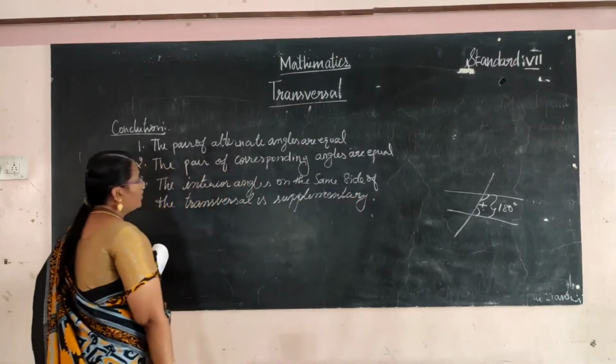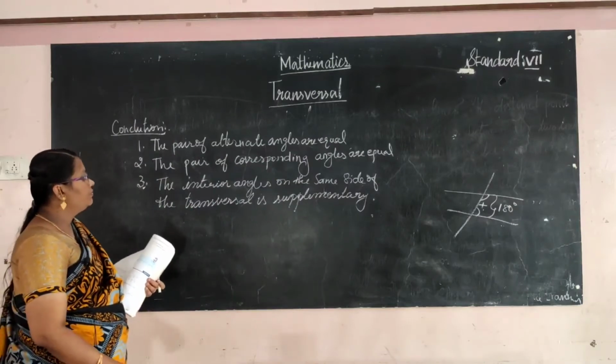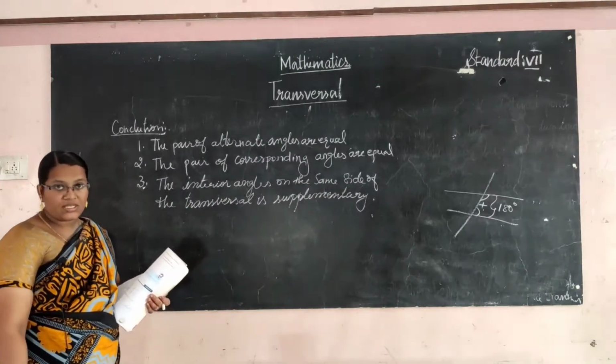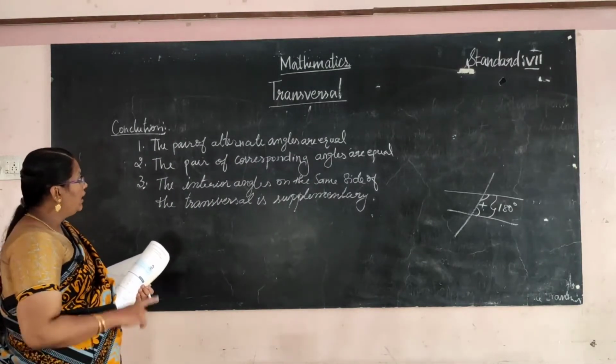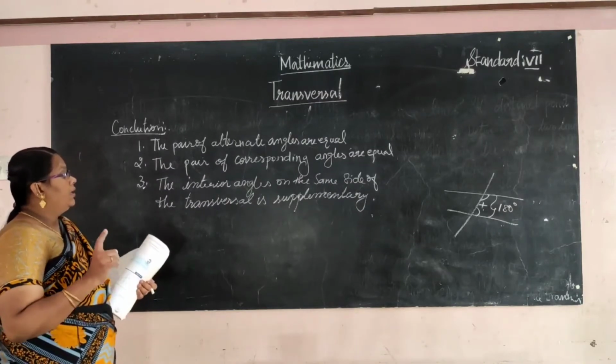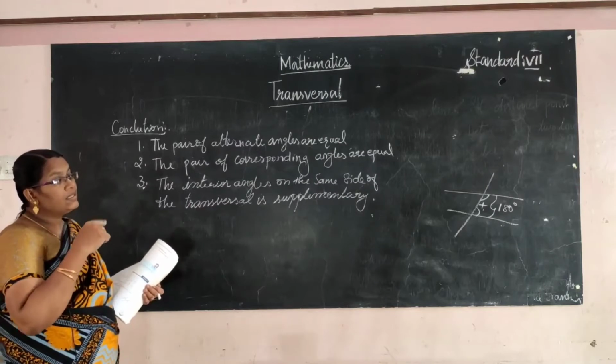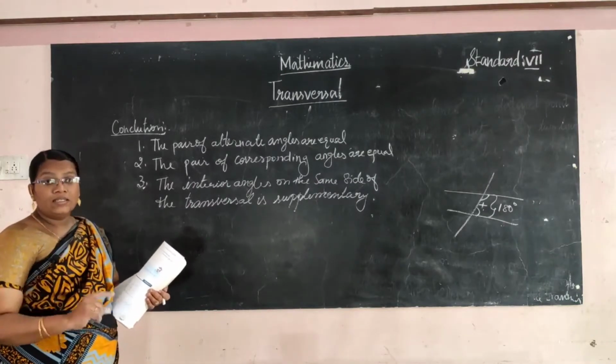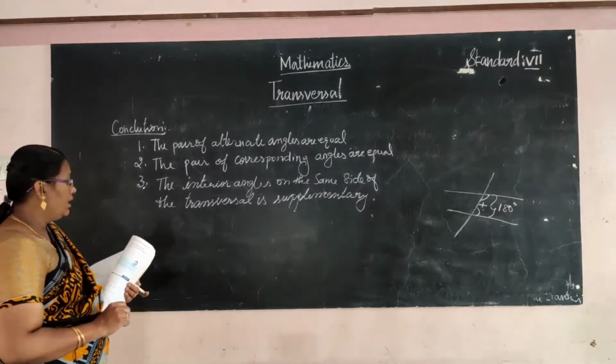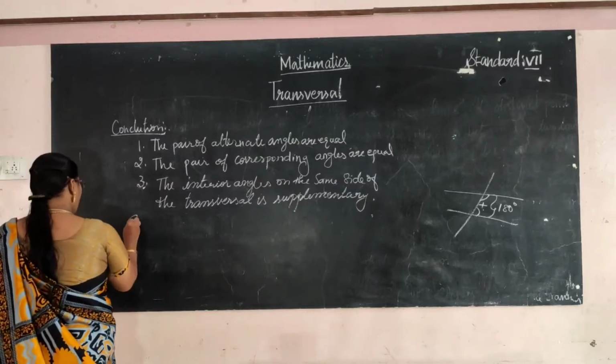That's it. Okay. Already you know that vertically opposite angles are equal. Alternate angles are equal, corresponding angles are equal, and adjacent interior angles are supplementary. Okay, right. Now the example.